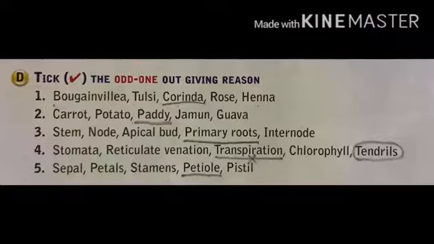Now the question D. Pick the odd one out, giving reason. First: bougainvillea, tulsi, coriander, rose, henna. The answer is coriander because others are grown by stem cutting. Second: carrot, potato, paddy, jamun, guava. The answer is paddy because others are fruits, means eatable part, but paddy is a grain.